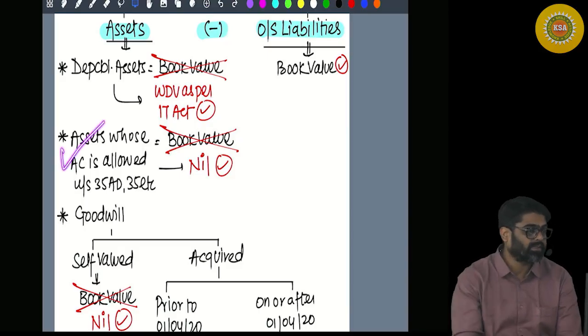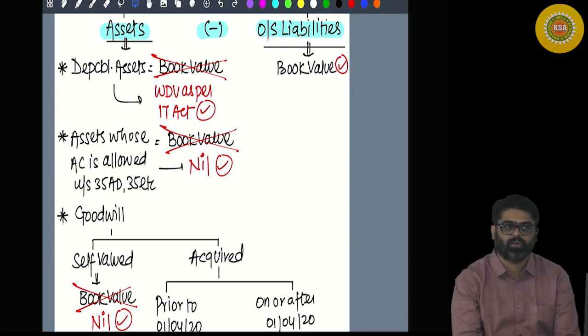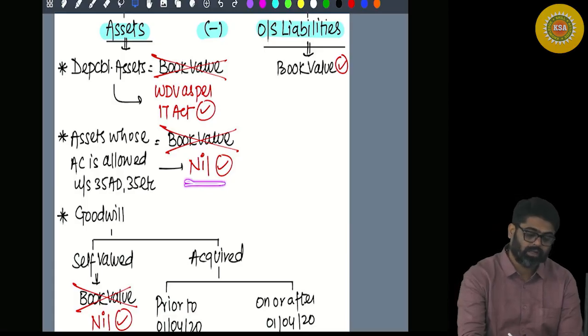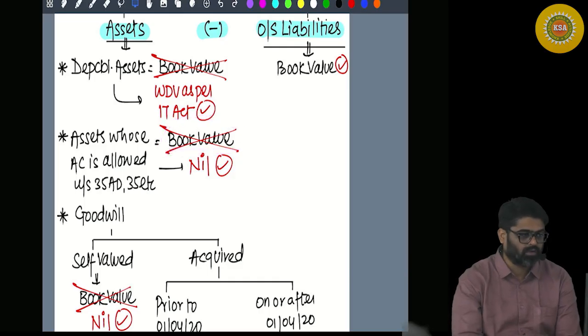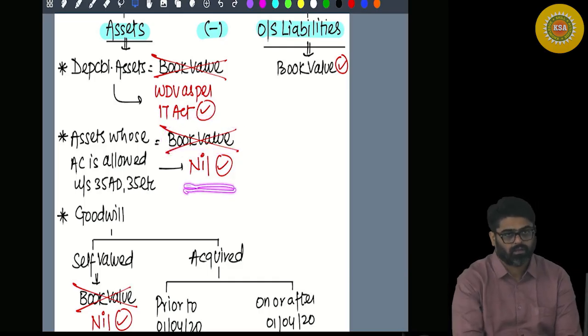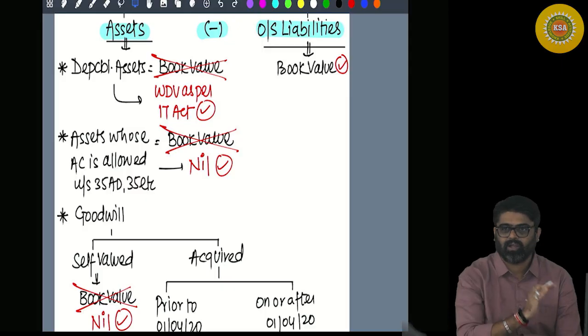Then in the balance sheet you will have some assets whose entire cost is already claimed by you under the head PGBP, under section 35, 35AD, etc. Yes or no? What will you take? Will you take the balance sheet value of those assets? No, ignore. You will take nil, because its entire value is already allowed under the head PGBP.